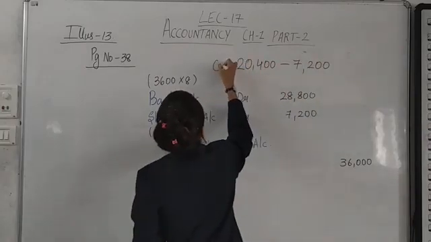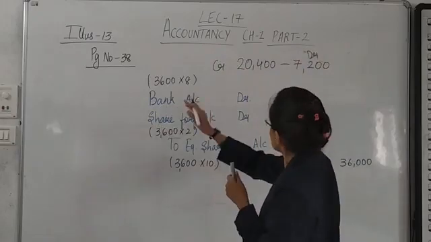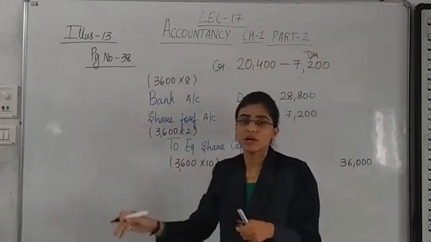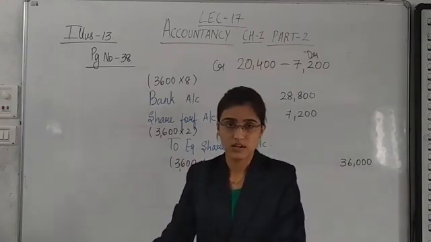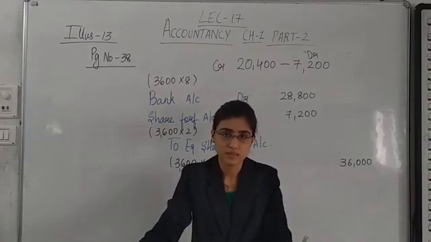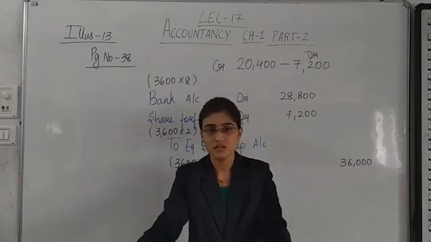This is credit, this is debit. See, the amount credited is 20,400 and the amount debited is 7,200. So what is the amount of difference? It is 13,200.